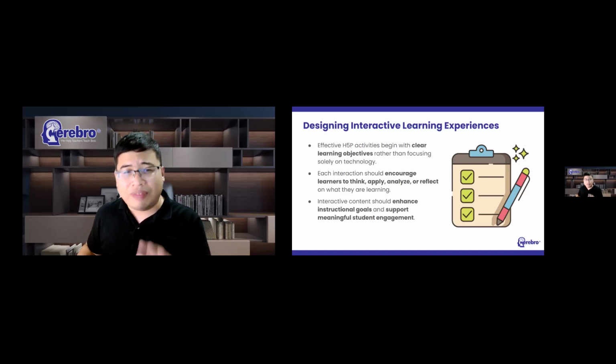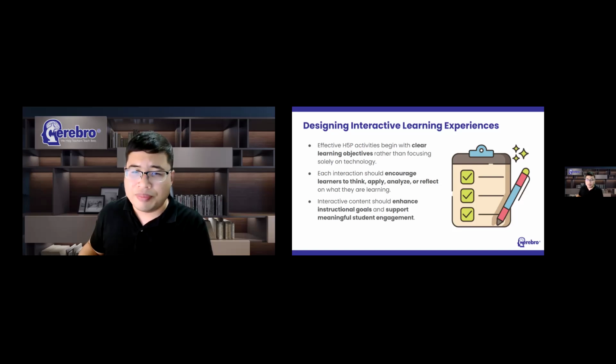The goal is alignment. Alignment between objectives, activities, and outcomes. When alignment exists, technology enhances learning. When alignment is missing, technology simply adds complexity. This is why I often remind teachers that educational technology is most powerful when it becomes almost invisible. Students should not be focused on the technology, they should be focused on the learning. The technology simply facilitates the experience. And that's exactly how we should approach H5P. Not as a collection of impressive features, but as a collection of tools that help us create better learning experiences.